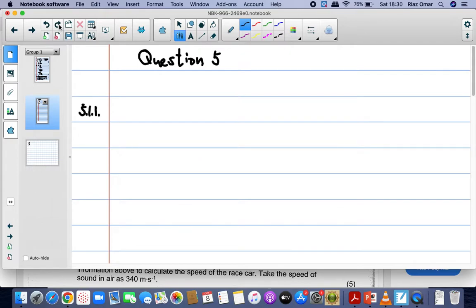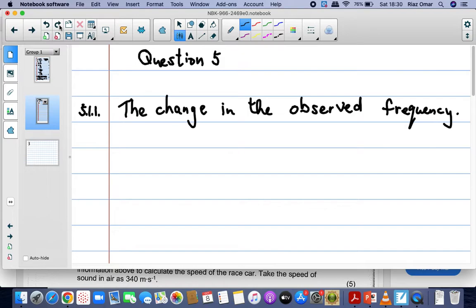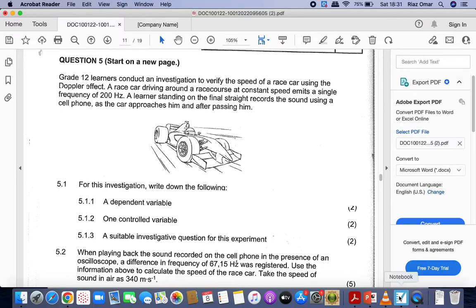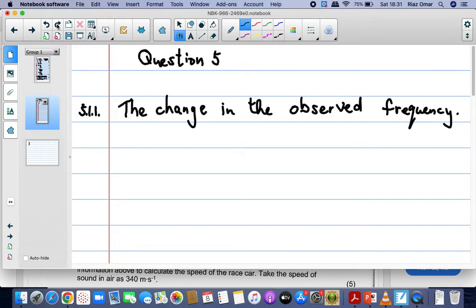So the dependent variable in our case for question 5.1.1 is the change in the observed frequency. What is it dependent on? As the car moves towards you and passes away, the frequency will change. The change in the observed frequency is the dependent variable. The next question is the control variable, the variable that does not change, it must stay the same. We see that the constant speed emitted by the car, or the speed of the car itself. So for 5.1.2, the speed of the car is a constant.